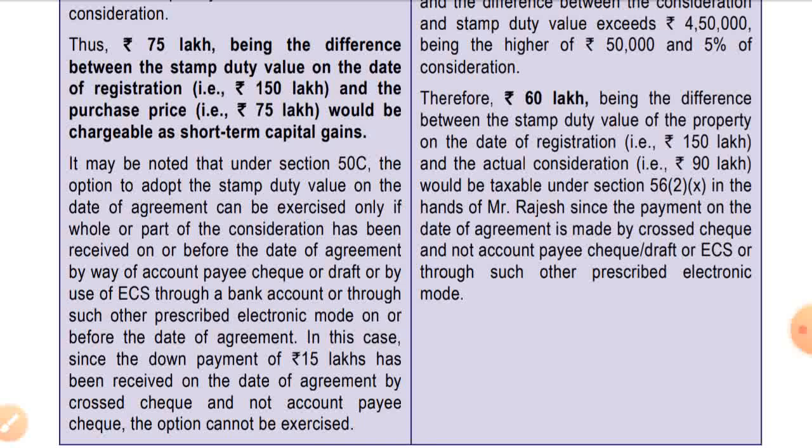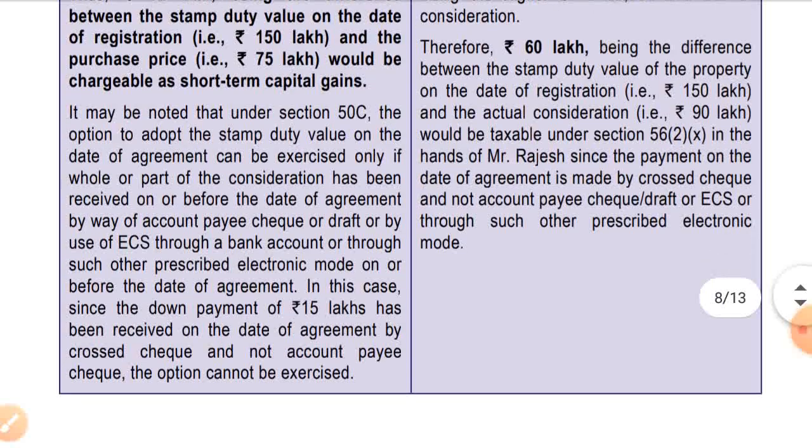In this case, since the down payment of rupees 15 lakh has been received on the date of agreement by a crossed cheque and not by account payee cheque, the option cannot be exercised.